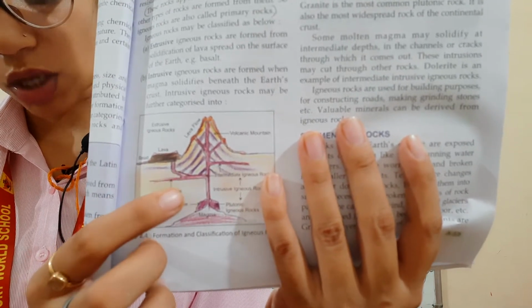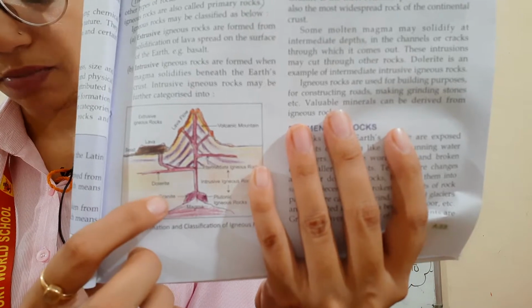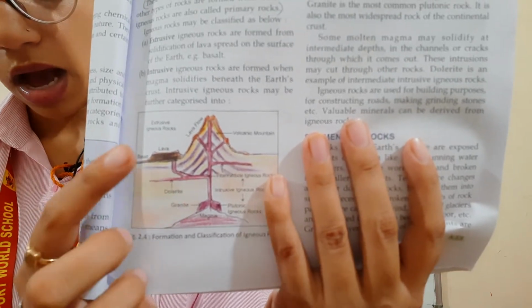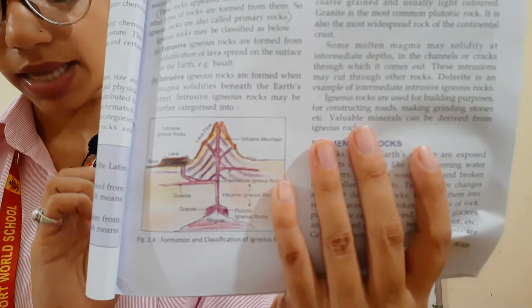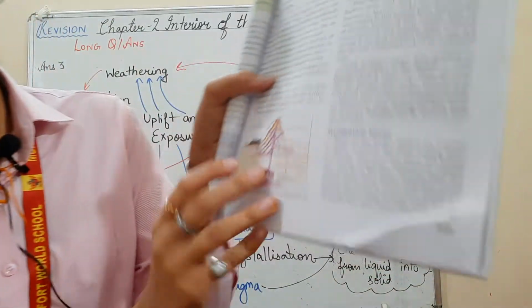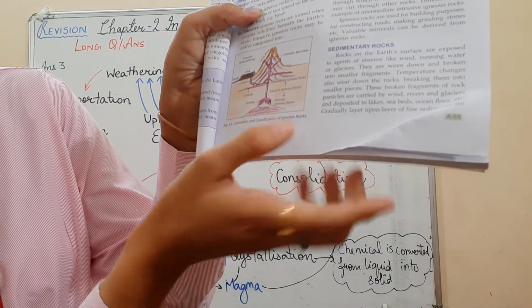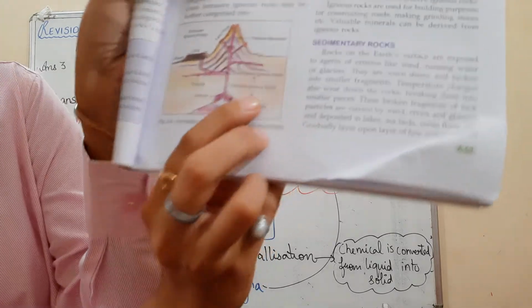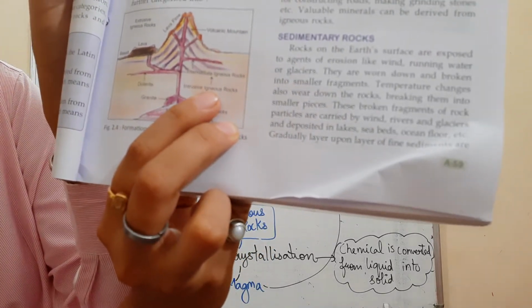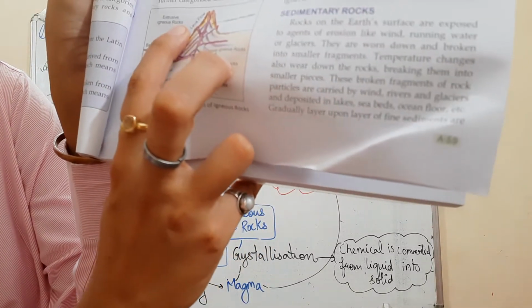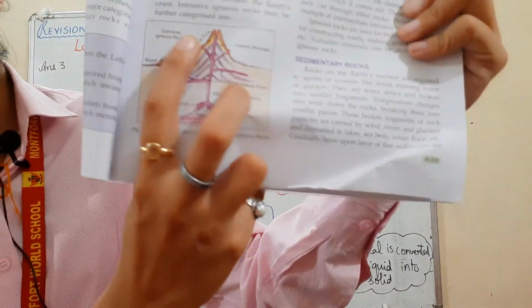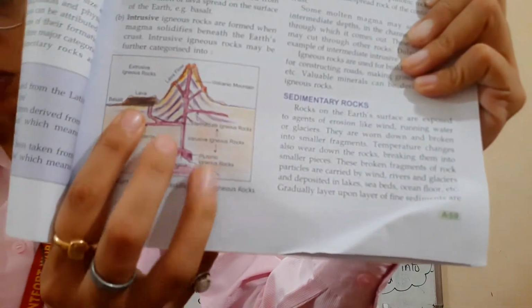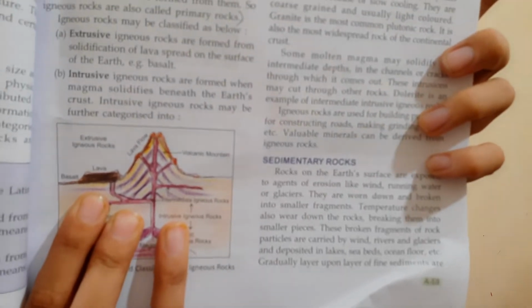Rocks formed by the solidification of this magma, when they come up above the Earth's surface, are known as extrusive igneous rocks. See, this is your magma, and here intrusive igneous rocks are formed, and above, extrusive igneous rocks are formed. So how are extrusive igneous rocks formed?